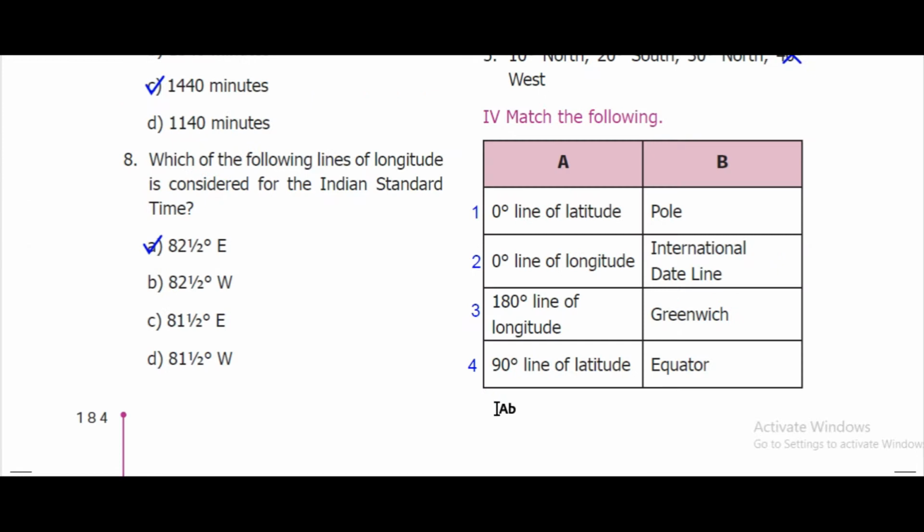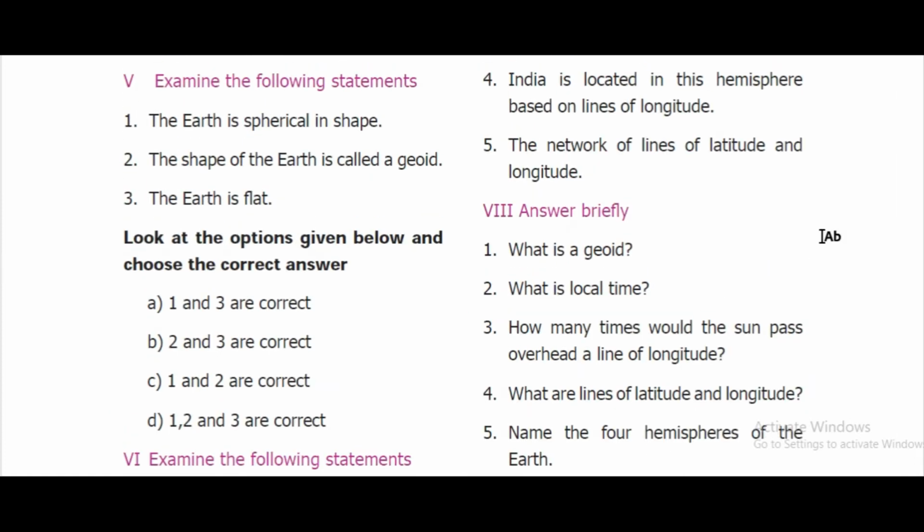Fourth, match the following. First, 0-degree line of latitude. Answer: equator. Second, 0-degree line of longitude, Greenwich meridian. 180-degree line of longitude, International Dateline. And 90-degree line of latitude is the pole. Next, fifth, the earth is spherical in shape. Correct. The shape of the earth is called a geoid. Correct. The earth is flat. No. Therefore, the answer is statements 1 and 2 are correct.